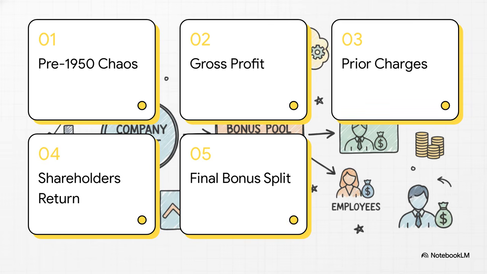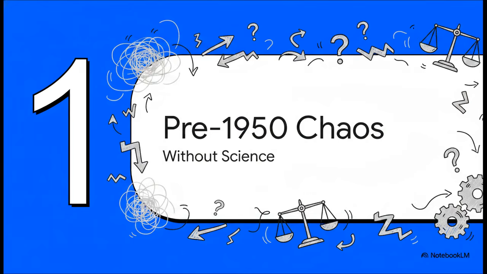So here is our roadmap. We'll look at the pre-1950s chaos, figure out the gross profit, deduct those prior charges, calculate the shareholder return, and then finally nail down that bonus split. Starting right off with Section 1, the pre-1950 bonus chaos, a system with absolutely zero science behind it.